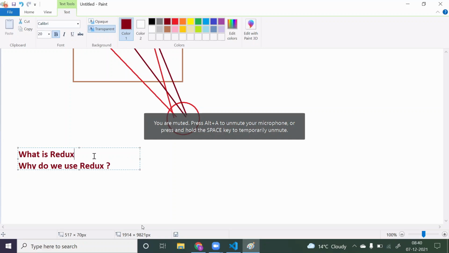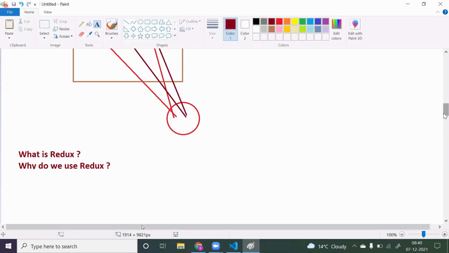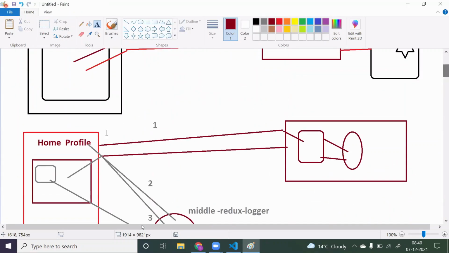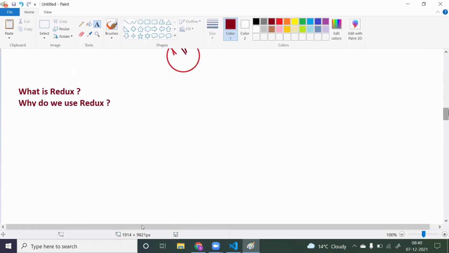Any doubts in these two questions? Because this is what they are going to ask in your interview. First, they will ask you what Redux is, and you will explain Redux. Then they will ask you why you require Redux. Then you can take any scenario, as I have explained, and explain it to them. You can take some 10 to 15 minutes to explain this entire scenario. You can ask them, can I explain with paint or something else with some diagrams? They will be happy to listen to your explanations. Now you can explain everything slowly.